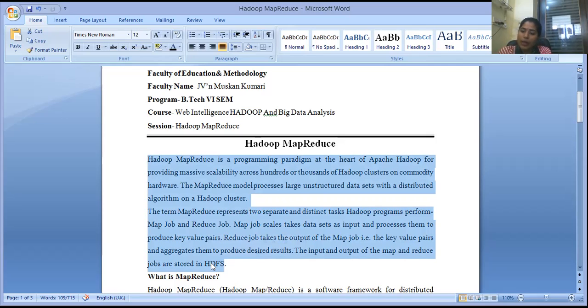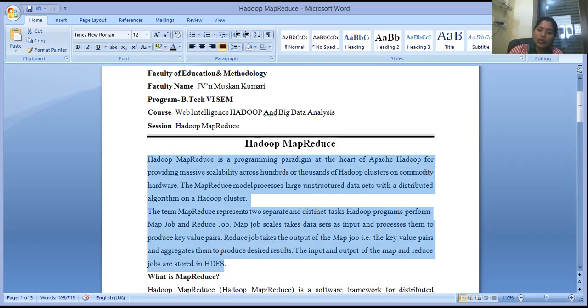Now, MapReduce performs two distinct tasks. First is the map job, second is the reduce job. The map job takes your data set as input and processes it to produce key value pairs. The reduce job takes the output of the map job and aggregates it to generate the desired results.